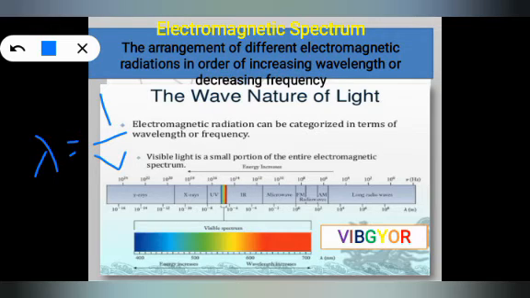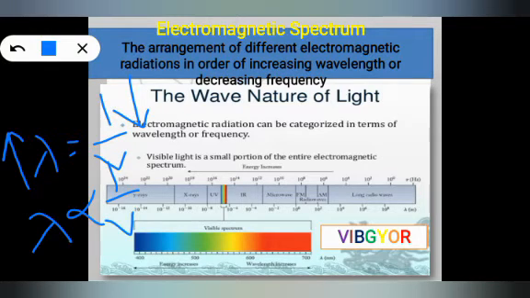What is the meaning of this? If the wavelength is increasing, frequency will decrease. It is not directly proportional, it is inversely proportional. Lambda is inversely proportional to 1 upon v. It means that the more the lambda, the less will be the v.